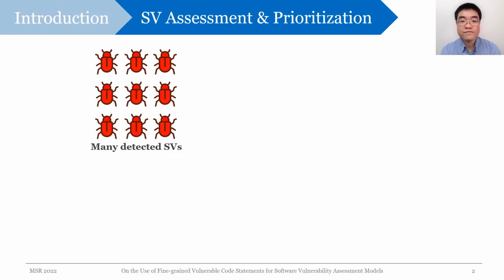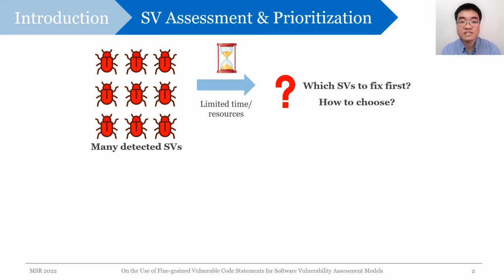As part of software development, developers face many vulnerabilities that can pose serious security threats. However, in practice, developers wouldn't have enough time and resources to address all of these vulnerabilities at once. Now a burning question arises: which vulnerabilities should developers prioritize to fix, as not all vulnerabilities are equally dangerous, and how to perform such prioritization?